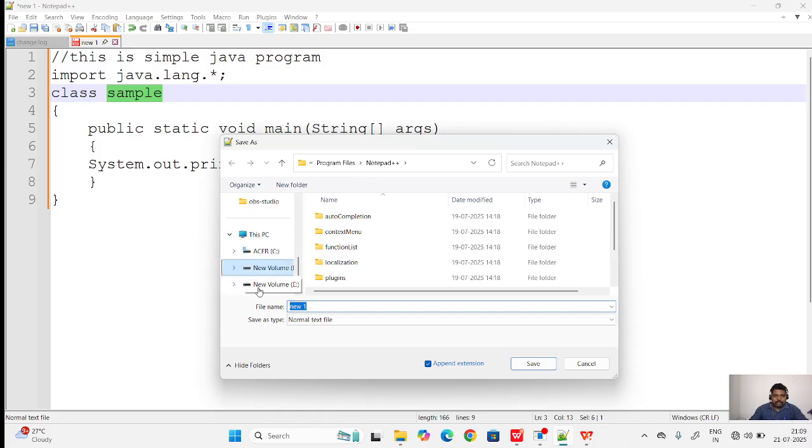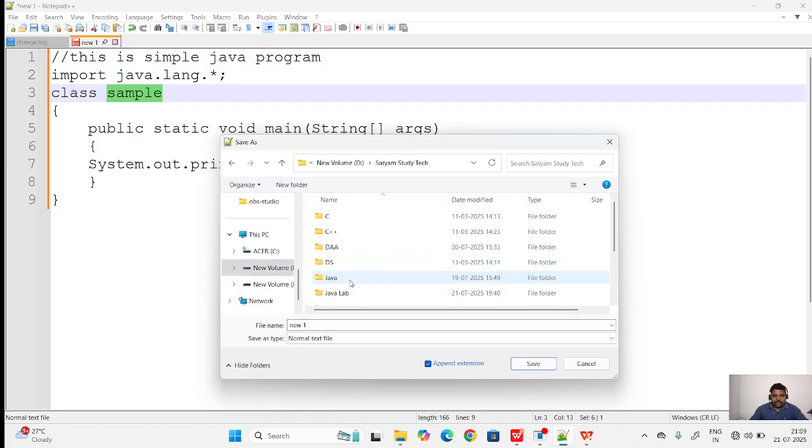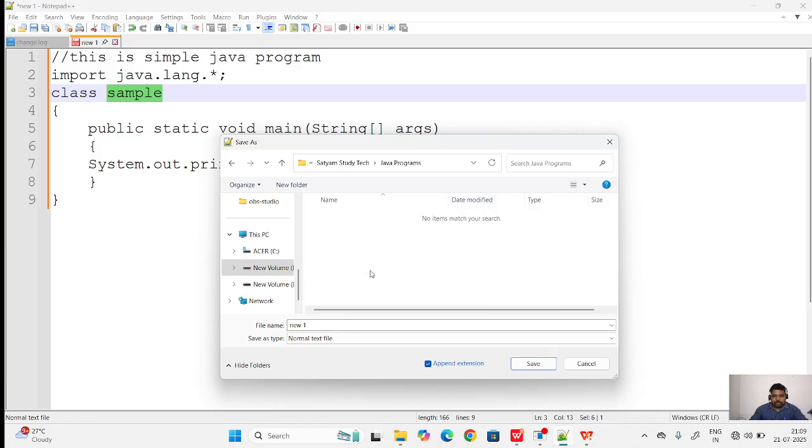So here you can see, save this file. Java programs. Here, for example, I save it with my name, sachin.java. You can save files like this: in C programs the file name ends with .c, in C++ .cpp, in Python .py, and in Java the file name ends with .java. So you can save that file.